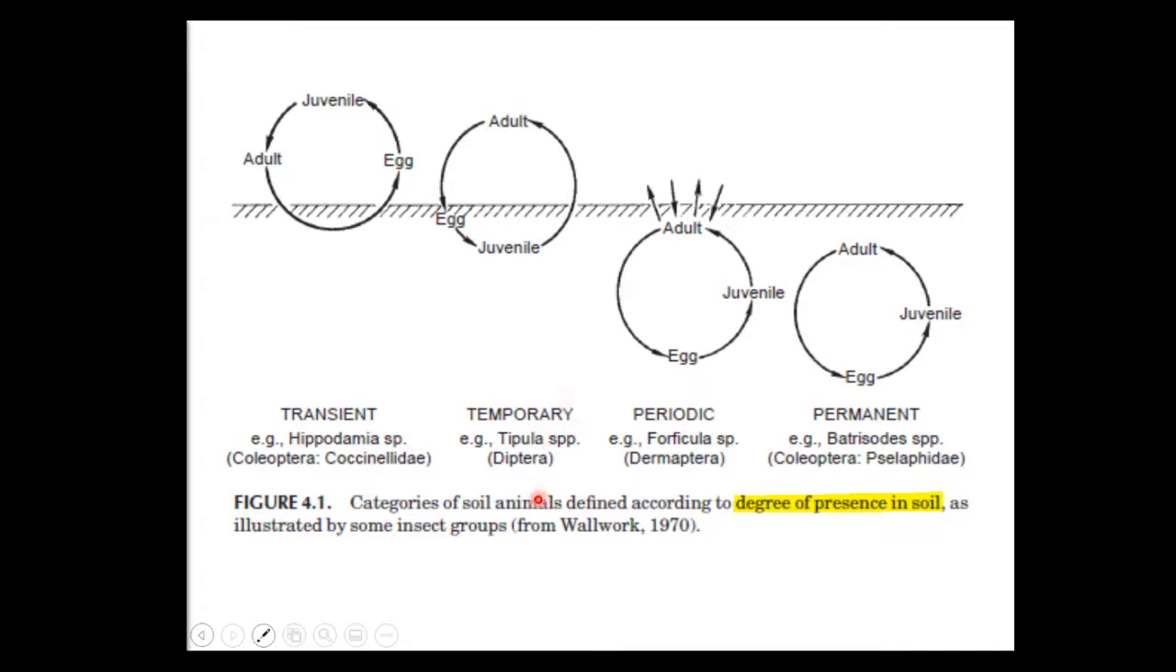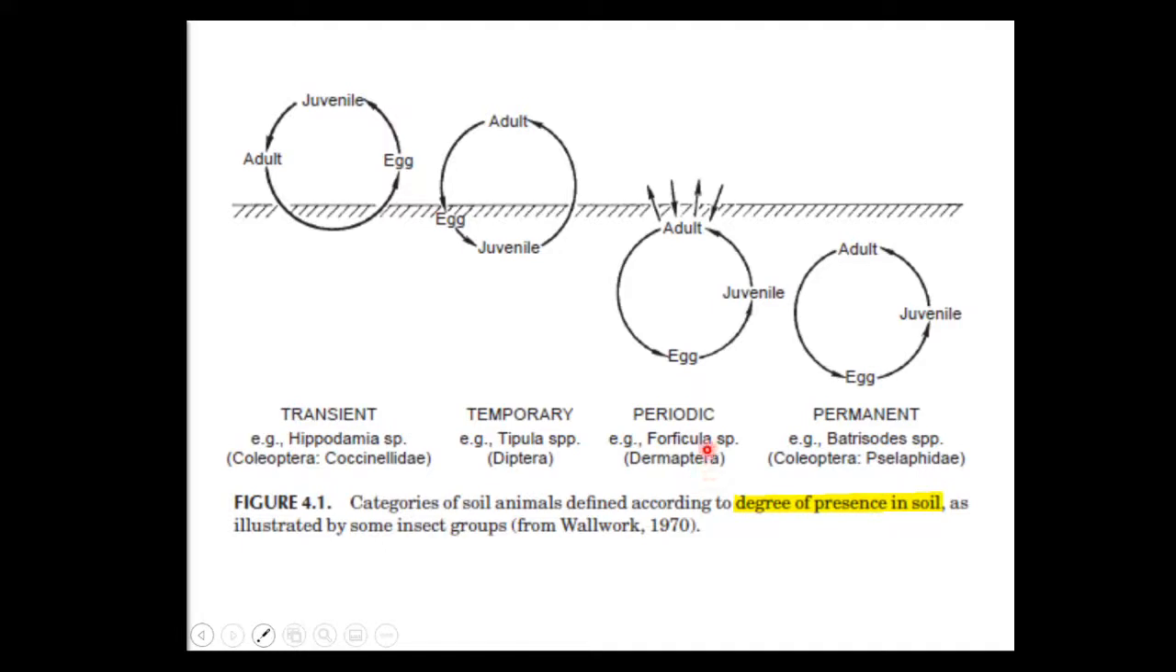Another one is temporary. So another characterization is temporary, where some of their life cycle is in the soil. Basically, they lay eggs in the soil. The juvenile stage is in the soil, and when they reach adulthood, their adult life will be on the ground. Okay, so this is temporary.